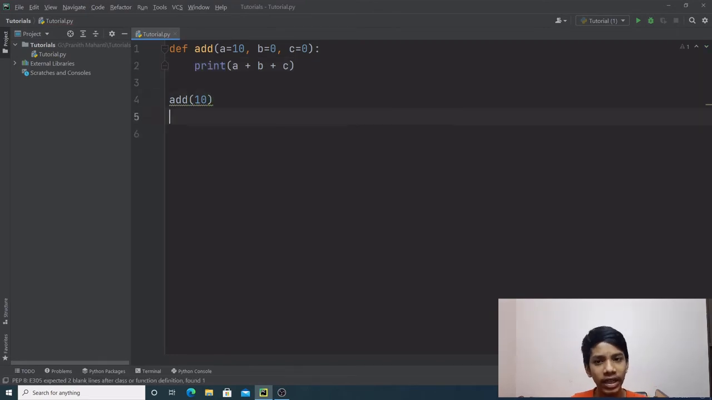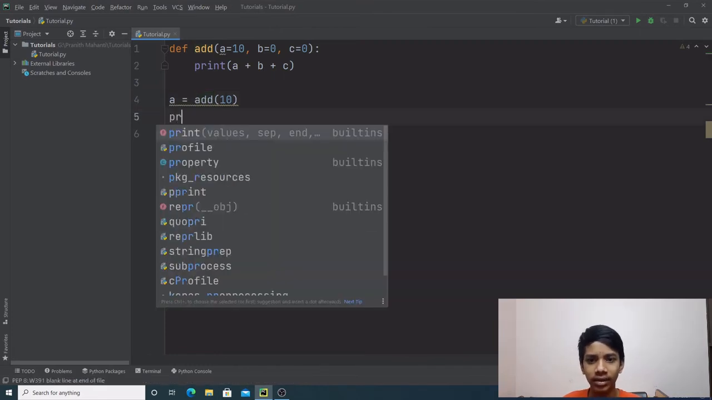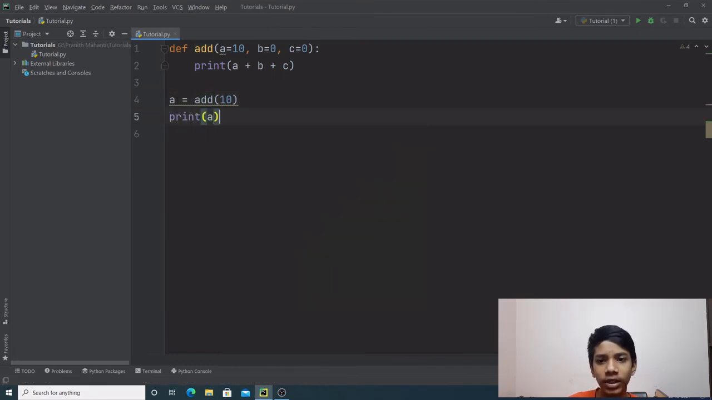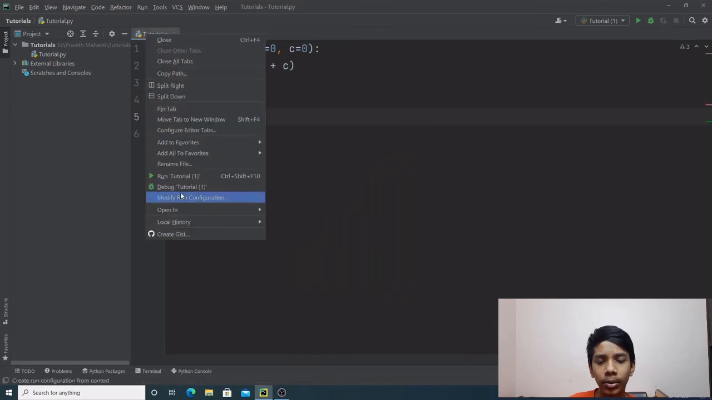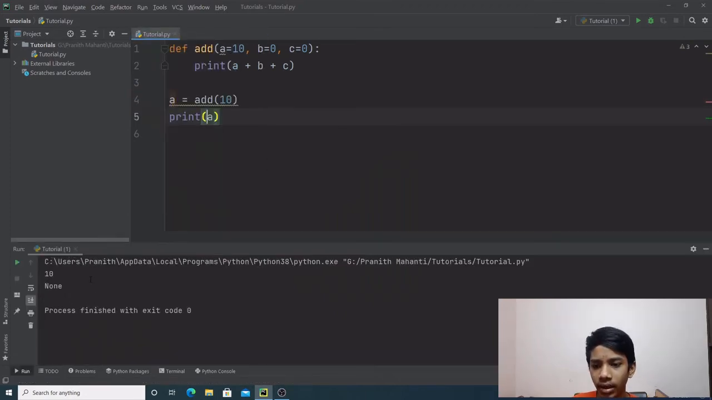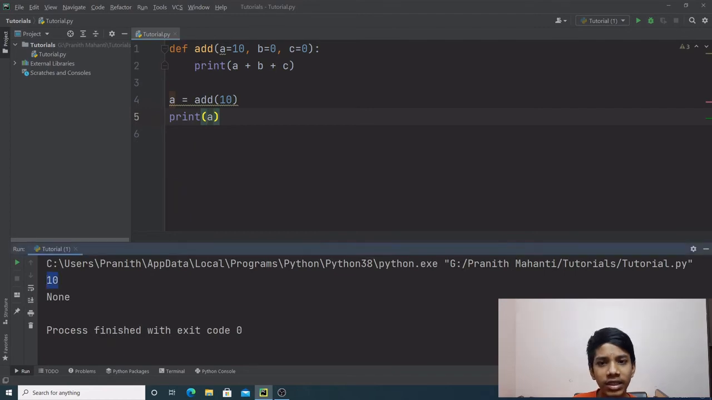But guys, let's say we don't want to output this, we don't want to print it out, but we want to store it in a variable. Is that possible? Let's try. So here, we'll try to store it in a variable and then print it out. Now if we run the program, we get 10, which is this print statement, and then none, which is this print statement. We get nothing because we are printing it out.